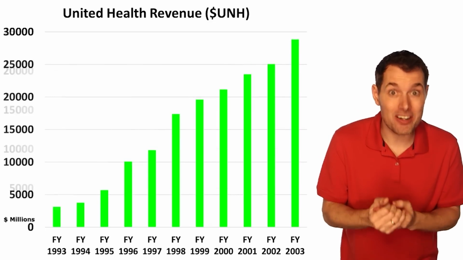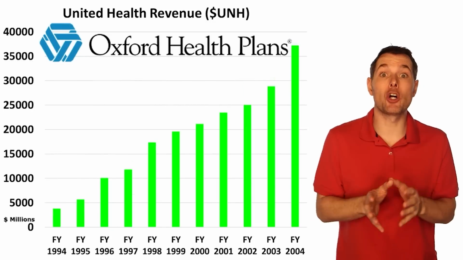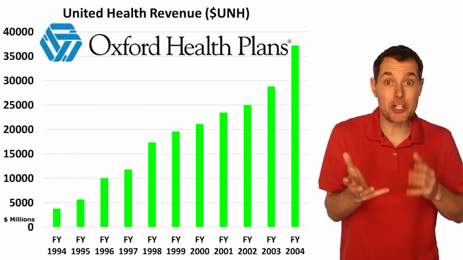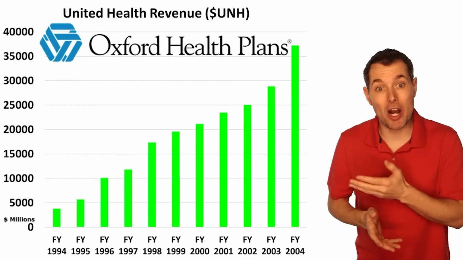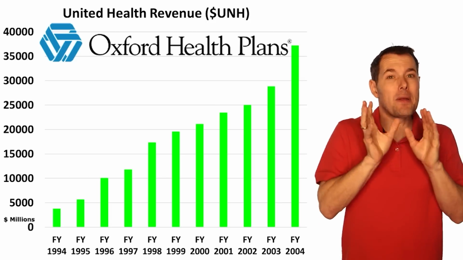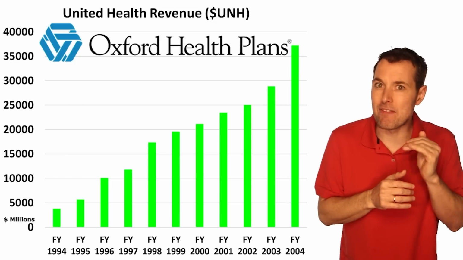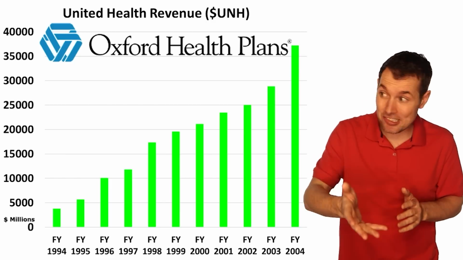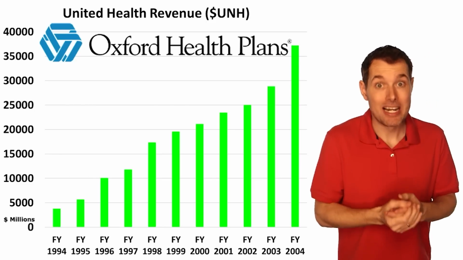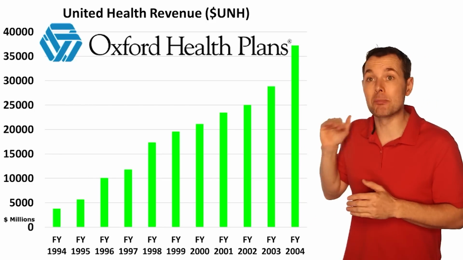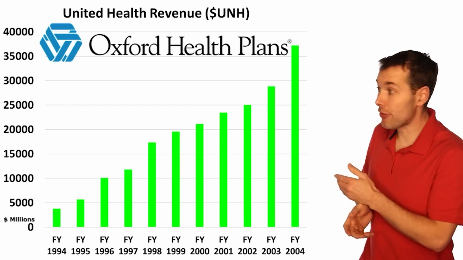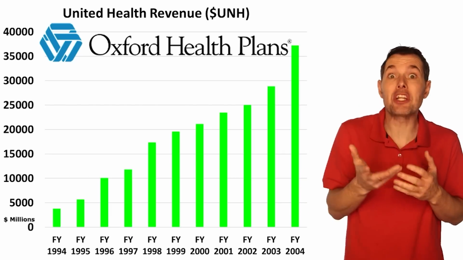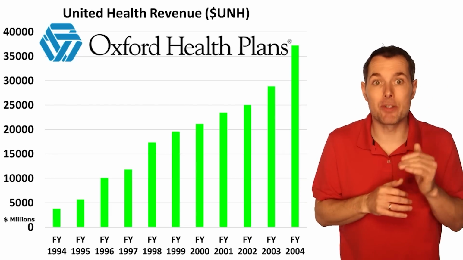Fast forward from there, 2004, they acquired a company called Touchpoint, but the big one in 2004 was when they acquired Oxford Health Plans. They paid just short of about $5 billion for Oxford Health Plans. And as we can see, the acquisitions are getting bigger, and we're again seeing big jumps in revenue. The jump from 2003 to 2004 was about 32% as far as revenue jumping.